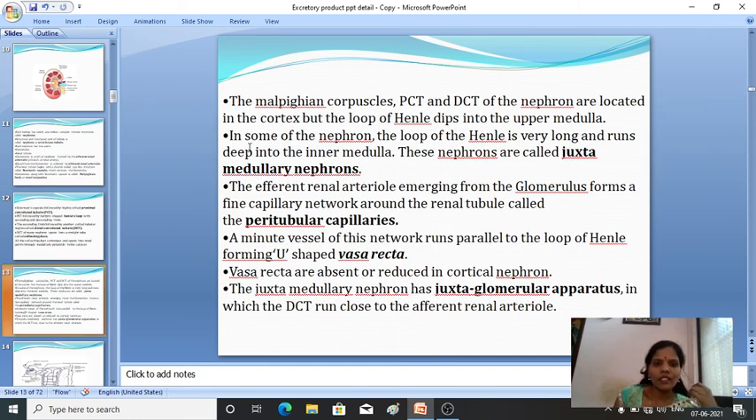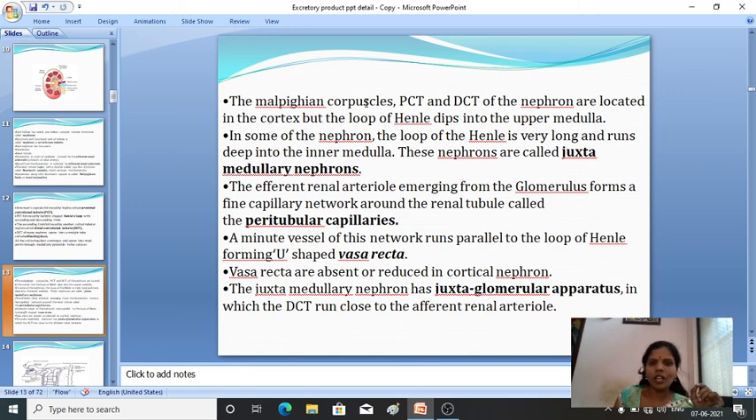Next, the Malpighian corpuscles, the proximal convoluted tubule and the distal convoluted tubule of the nephrons are located in the cortex, but the loop of Henle dips into the upper medulla. Now listen carefully to which parts are associated with the cortex and medulla. Malpighian corpuscles, PCT and DCT of nephrons are located in the cortex.